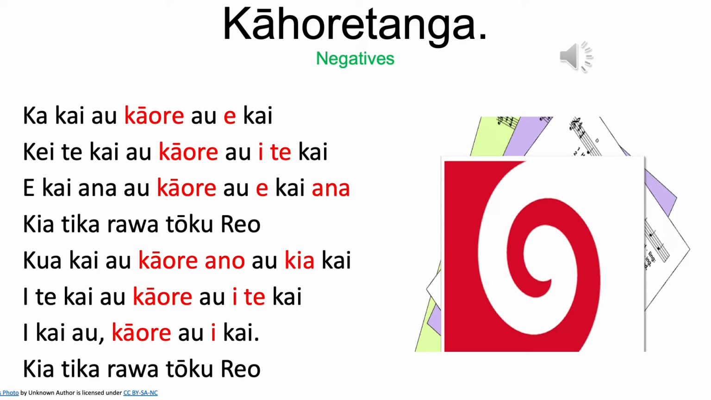Ka kai au, ka re au e kai, kei te kai au, ka re au I te kai, e kai ana au, kāre au e kai ana, kia tika rawa tōku reo. Kua kai au, kāre anō au kia kai, I te kai au, kāre au I te kai, I kai au, kāre au I kai, kia tika rawa tōku reo. Kia tika rawa tōku reo.